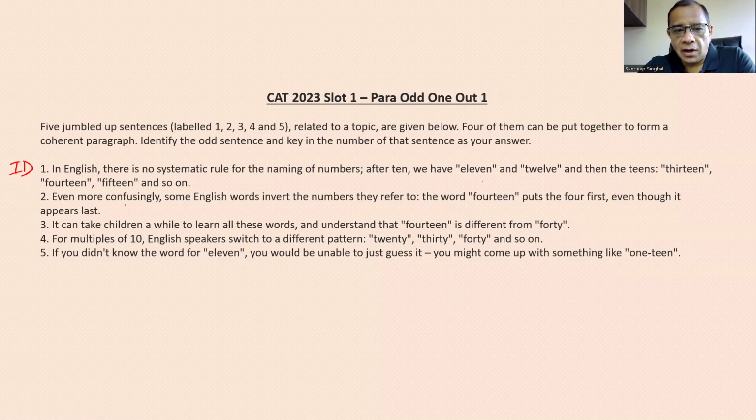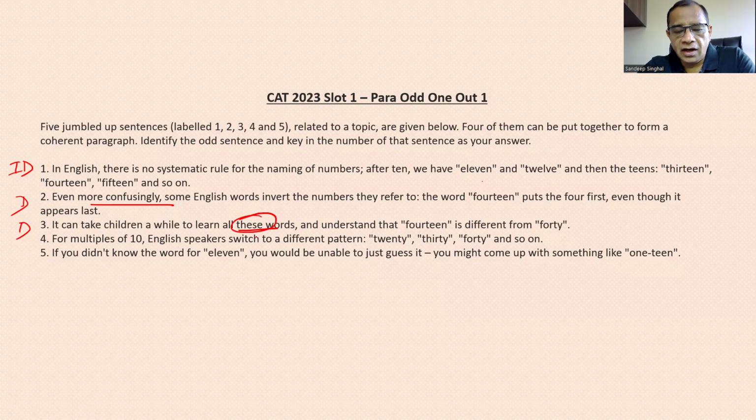So ये sentence बाद में आएगा because more confusingly. So something is confusing और ये उसमें confusion को add कर रहा है. तो ये एक dependent sentence है. It cannot begin. It can take children a while to learn all these words. Again, this is a dependent statement. And understand that 14 is different from 40.